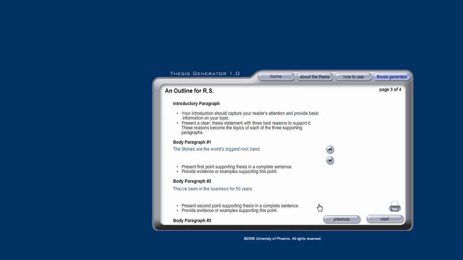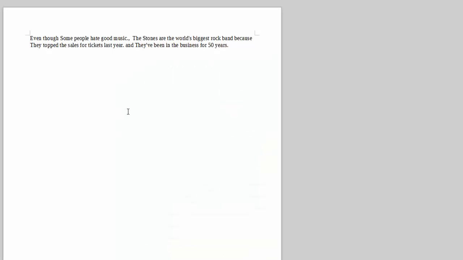Generate an outline. Oh, what's this? Okay, so we have an introduction paragraph. Great. The Stones are the world's biggest rock band. I'm going to copy that. So it says body paragraph number 1. I'm going to show you why that's important. I'm going to put a period at it. Boom. I'm going to go down a little bit more.